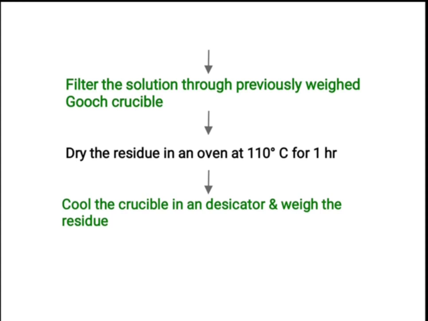Then dry the residue in an oven at 110 degrees Celsius for 1 hour. Then cool the crucible in a desiccator and take the weight of the residue. From the weight of the residue, we have to calculate the percentage of K2O which is present.